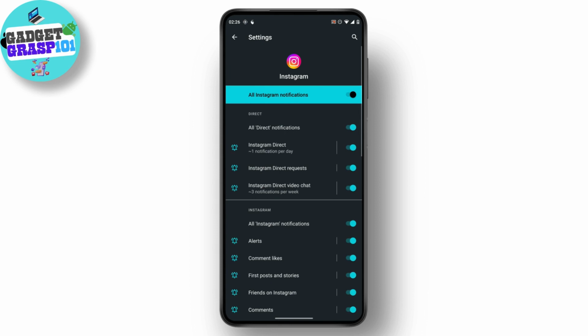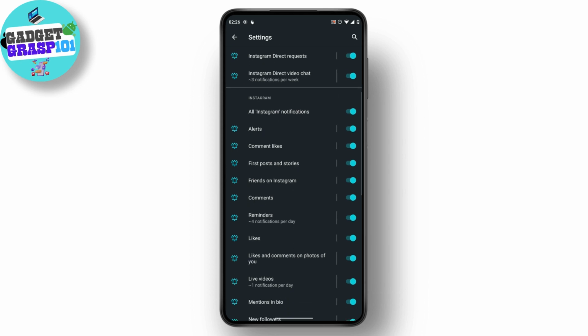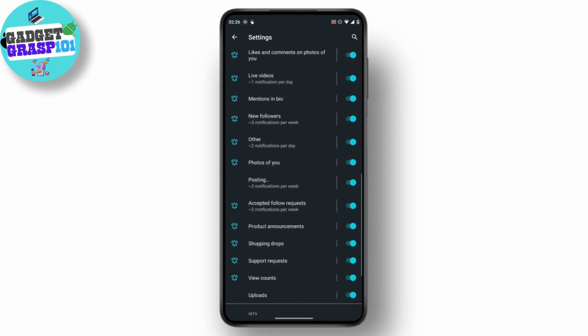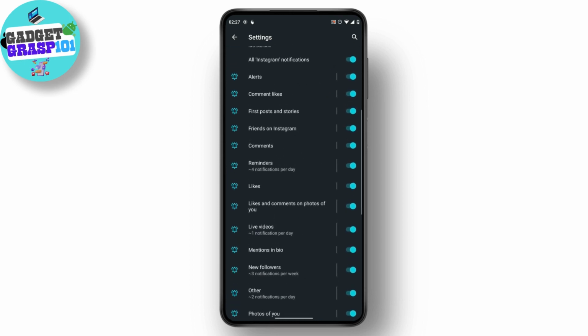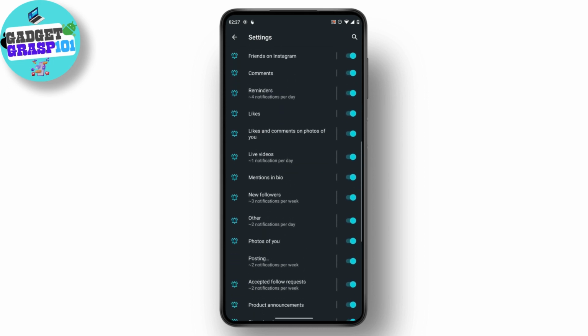Just tap on it, and now you'll come up to this page where you will find all notification options of your Instagram. After scrolling down here, you can see I got alerts, comment, like, first post and story, friends on Instagram, comments, recommends, likes, and other following options. So now you can set a customized notification sound to every single option that you can see over here.